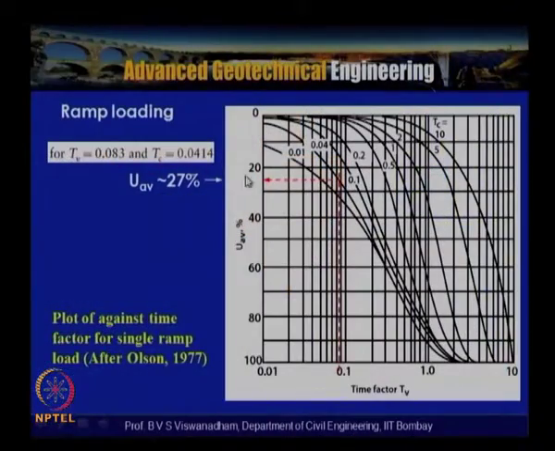So, how has it been calculated? Let us see for 60 days. If you look into it, for Tv equal to 0.083 and Tc equal to 0.014, we get Uav equal to 27%, that is actually here. This chart is for Tv and Tc, with different curves. It is valid after Wolfson, 1977, and is the plot against the time factor for single ramp loading. Single ramp load means that the ramp loading has taken place in a single phase.